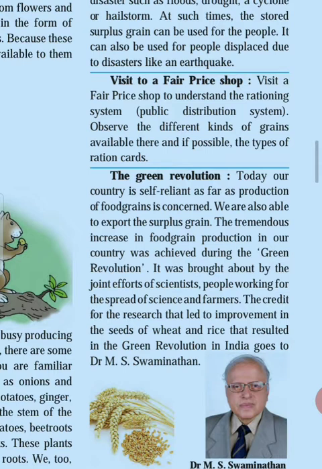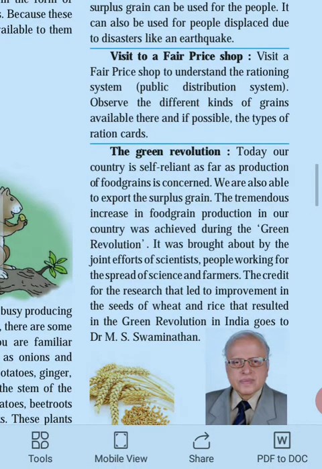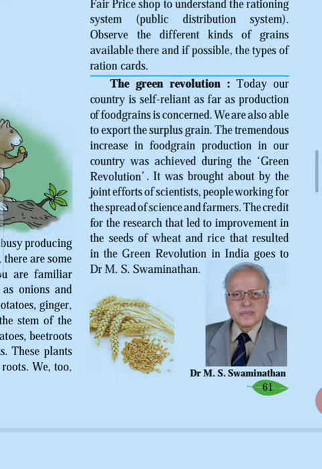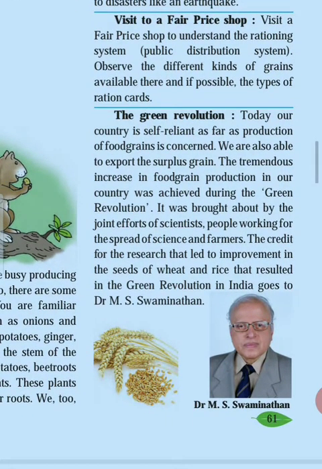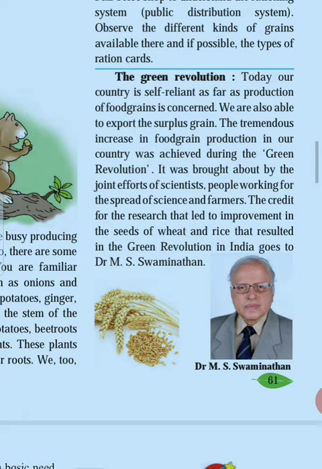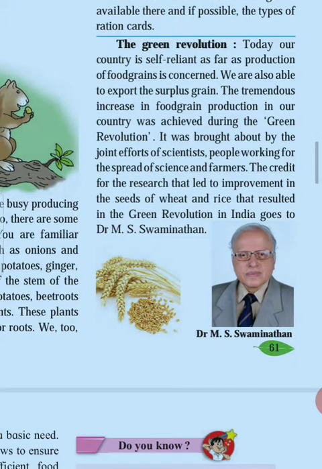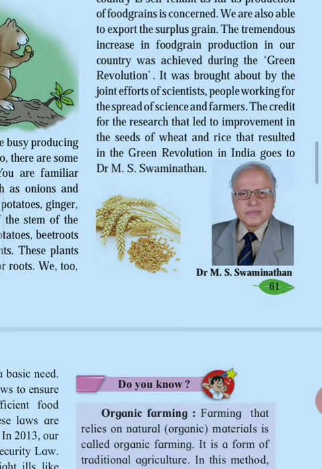Visit to a fair price shop. Fair price shops are established in each village or each center. They provide food grains through the rationing system, the public distribution system. Observe the different kinds of grains available there and if possible the types of ration cards. You can ask your parents what type of ration card they have. There are three types of ration card: white, yellow and orange.